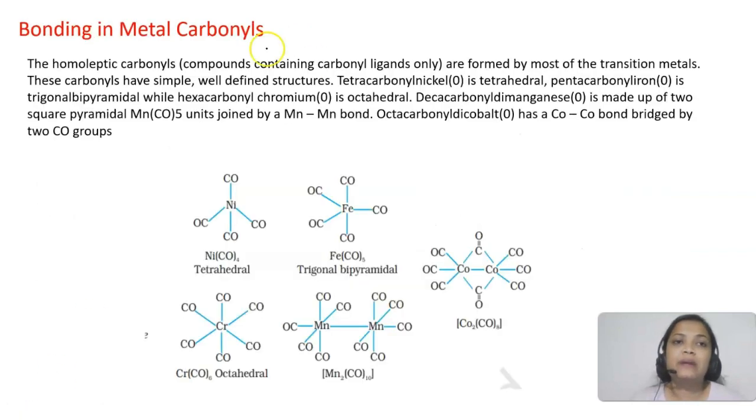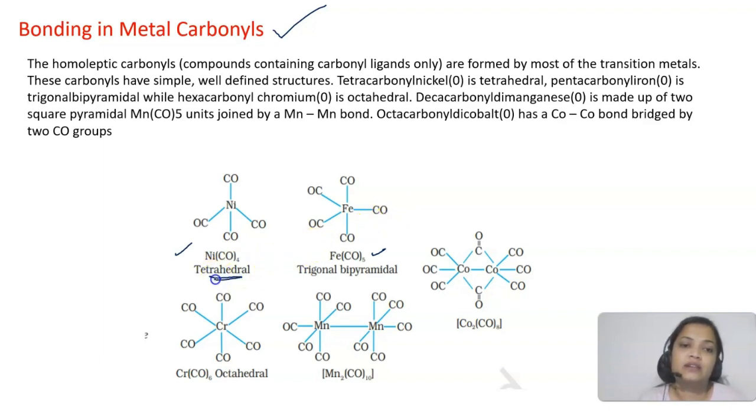Now let's go to metal carbonyls. So metal carbonyls are another type of compounds that we will be studying here. Okay. What do homoleptic carbonyls mean? That contain only carbonyl ligands like tetracarbonyl nickel. Okay. Ni(CO)4. Here we have Fe(CO)5. So they are all having carbonyl ligands. Okay, so they have well defined structure.